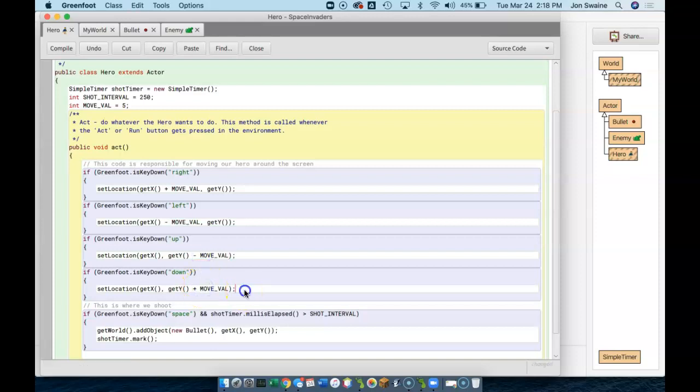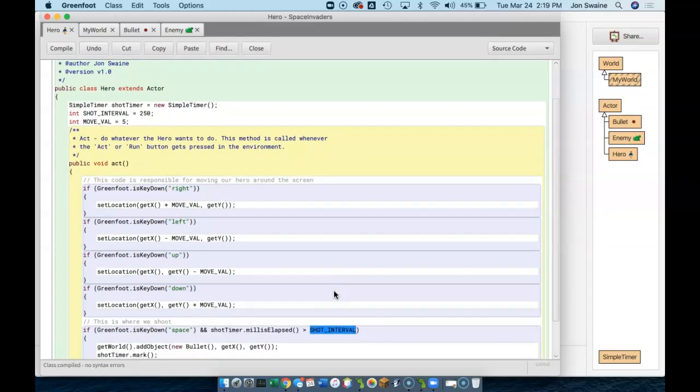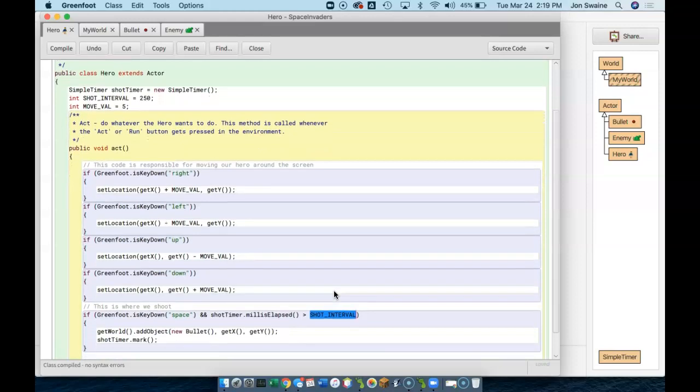And then the other thing that's nice about that is if I decide, you know what, I want to move my player faster, I just have to change one value. I can change that to an 8, and then my player would be moving 8 pixels at a time. Or I could choose a 3 and they'd be moving slower. I like the 5, so I'm going to leave it at 5. But so now if you look here, I've got some code where all of the values, shot interval, move val, they make sense. So it's better for readability. So just a good habit to get into.